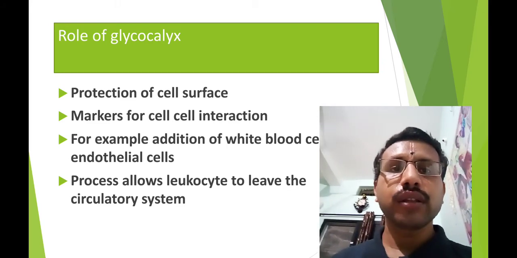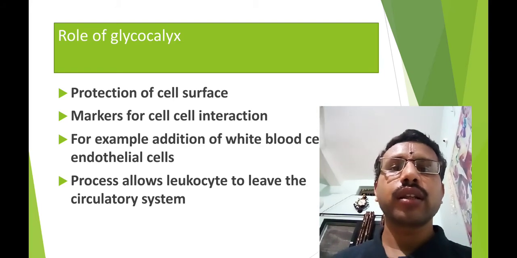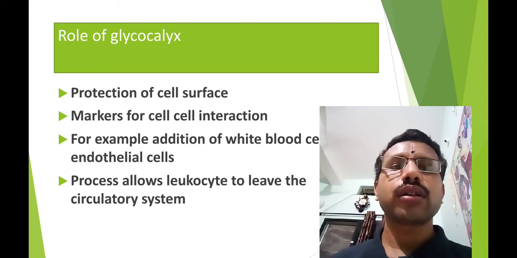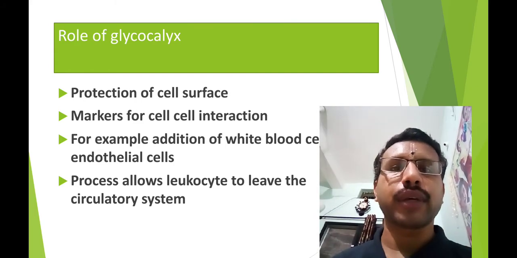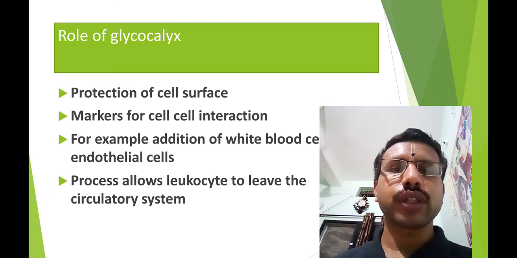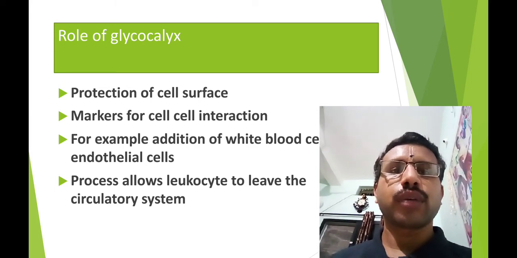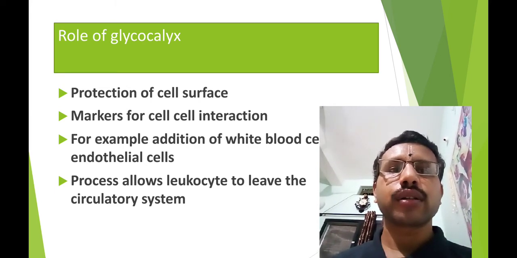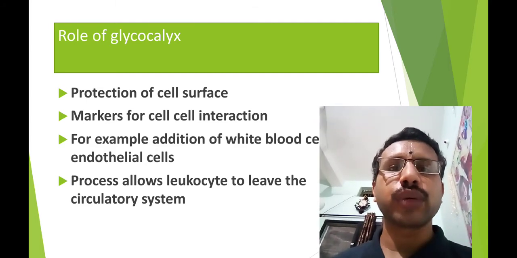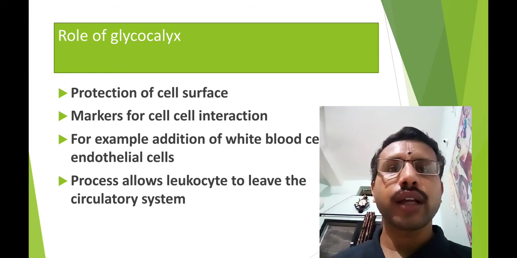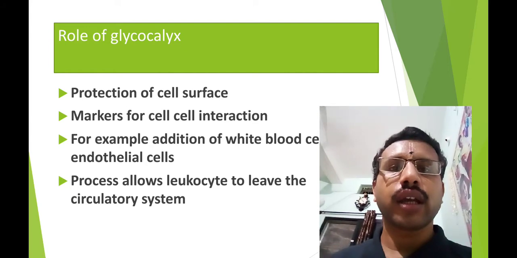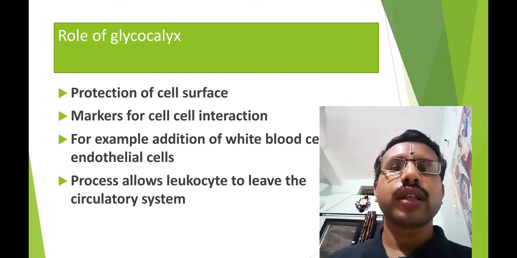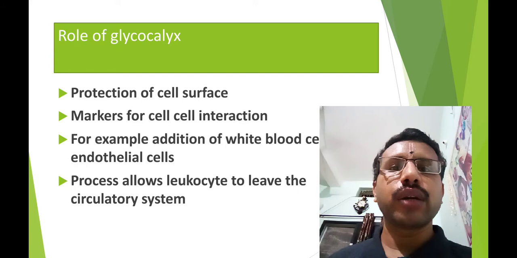But when white blood cells are required to reach where an injury has happened, to perform various functions, the leukocyte should reach there, and therefore it should leave the circulatory system. At this time, the leukocyte has the glycocalyx, and due to this glycocalyx, it adheres to the endothelial cell.